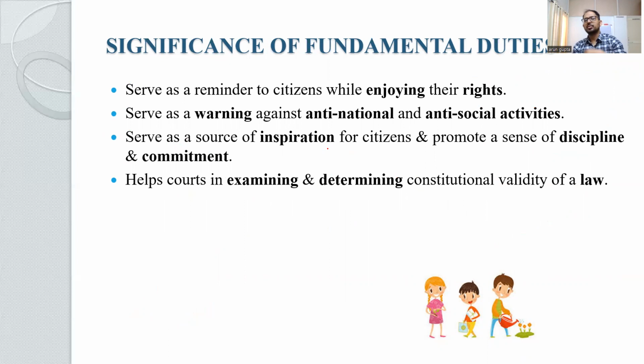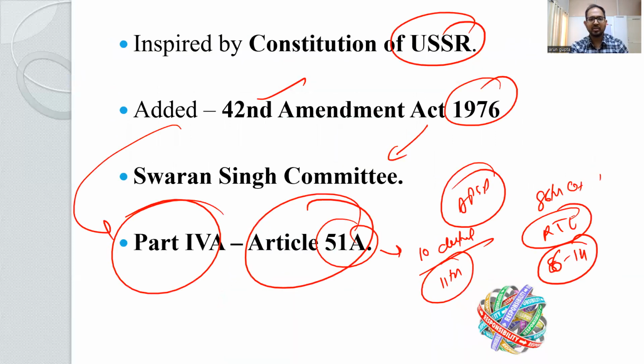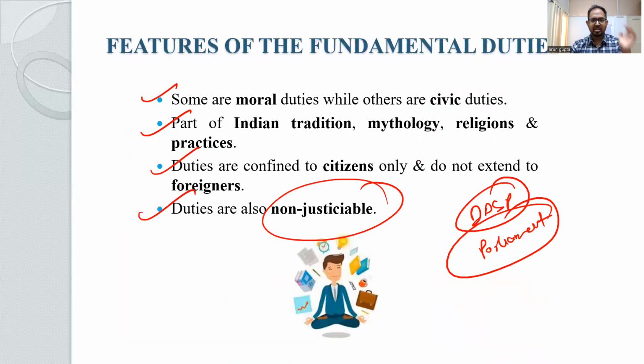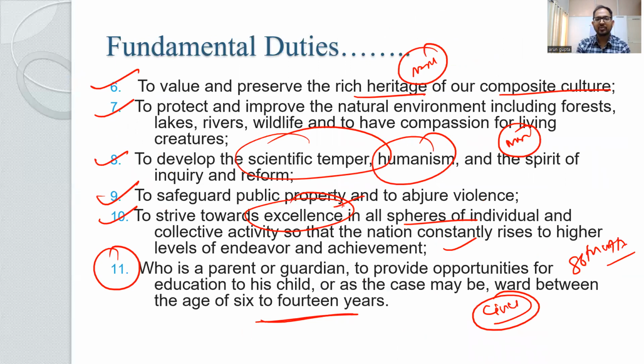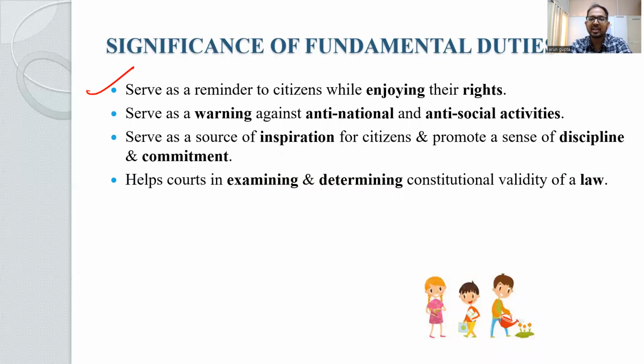Even though they are not justiciable, they are constantly reminding citizens that while we are enjoying our rights, we also have certain duties that we need to follow. Second, they also serve as a warning against anti-national and anti-socialist activities. For example, if we look at these duties, to safeguard public property and abjure violence, I'm just giving you one example, right? While talking about this duty, we can say that they are constantly reminding and also acting as a warning against anti-national activities, right?